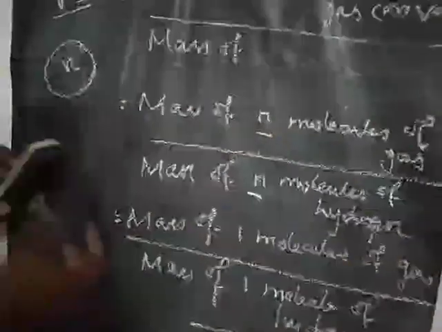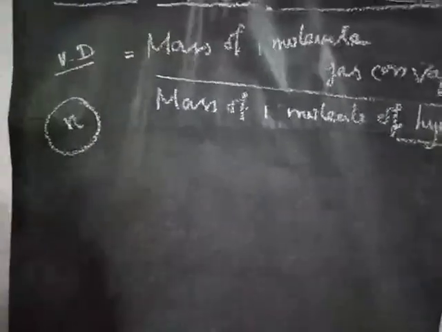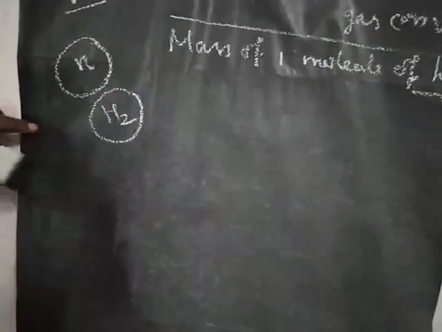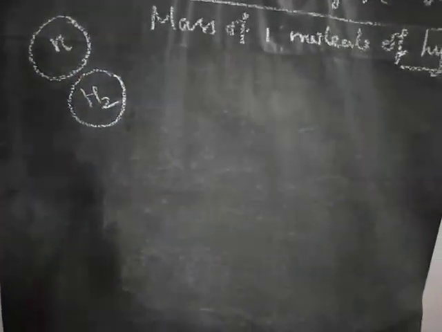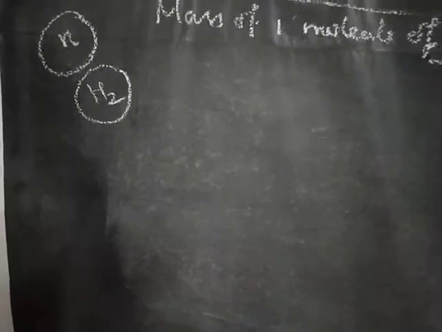Here the same definition I have written in the top. Since hydrogen is a diatomic molecule, H2, hydrogen molecule. This is the chemical formula.